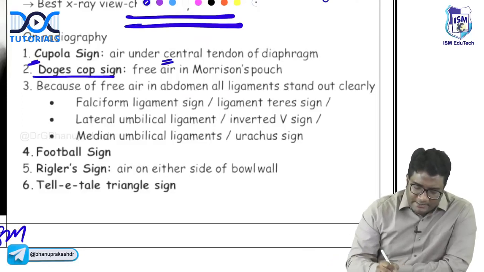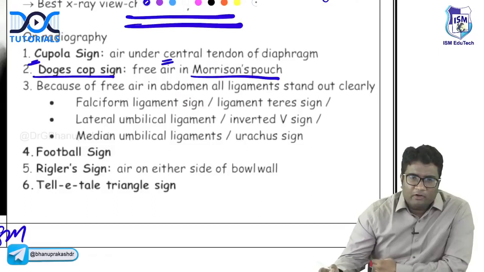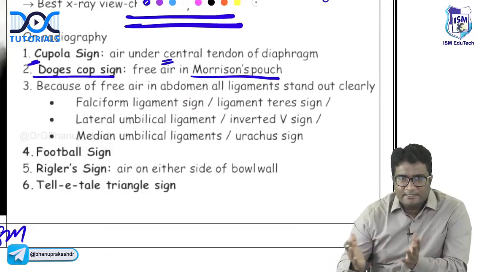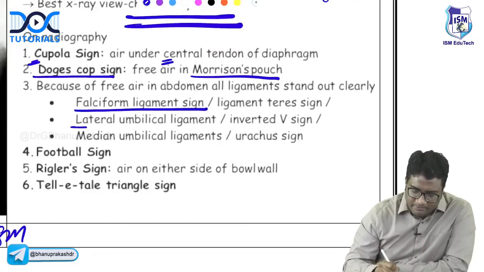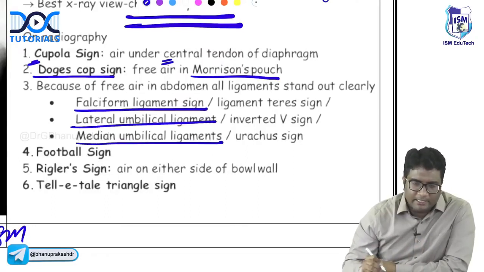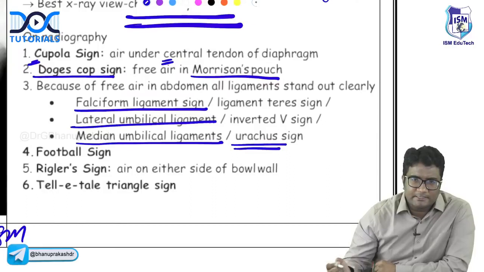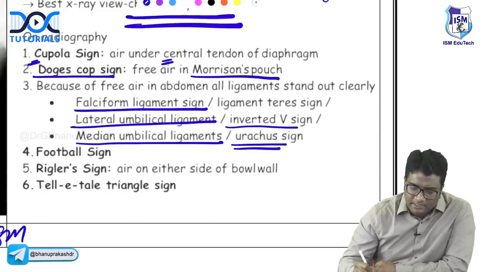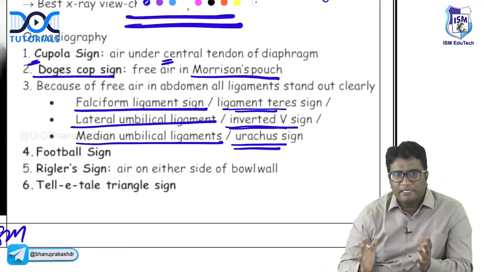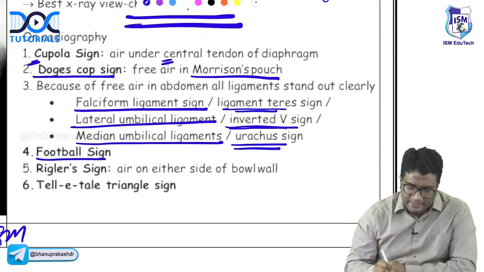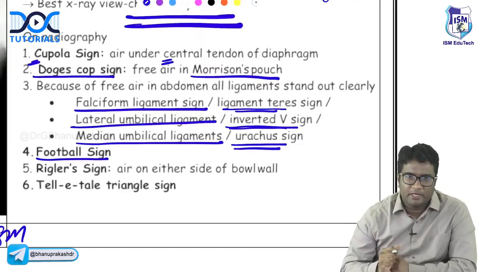Doge's cap sign is air in the Morrison's pouch. And all the ligaments will stand out because air is there in the abdomen. The falciform ligament, the lateral umbilical ligament, right? The median umbilical ligament. The median umbilical ligament is the urachus. The lateral umbilical ligaments, they form the inverted V sign. Also, the ligamentum teres will be standing out. So, all the ligaments, because of the abdominal air, will stand out. There will be a football sign, right? With the distended abdomen that you have.